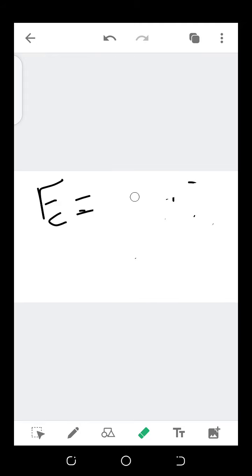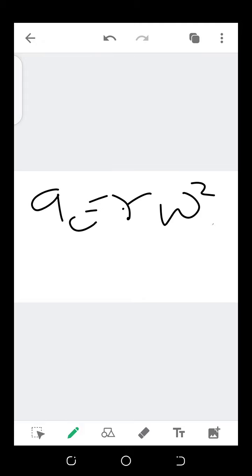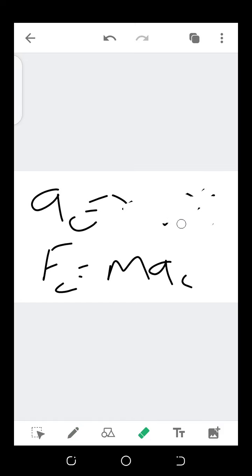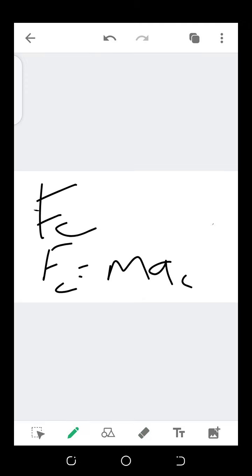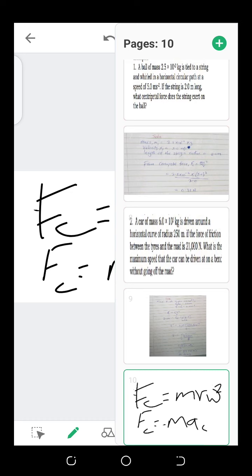Another person will represent it this way. Now, because we got our centripetal acceleration, remember, that is a_c, to be R omega squared, we can now replace it here. So our centripetal force can also be written as F_c equals M R omega squared. So these are the two formulas we'll be using all through as we move down.